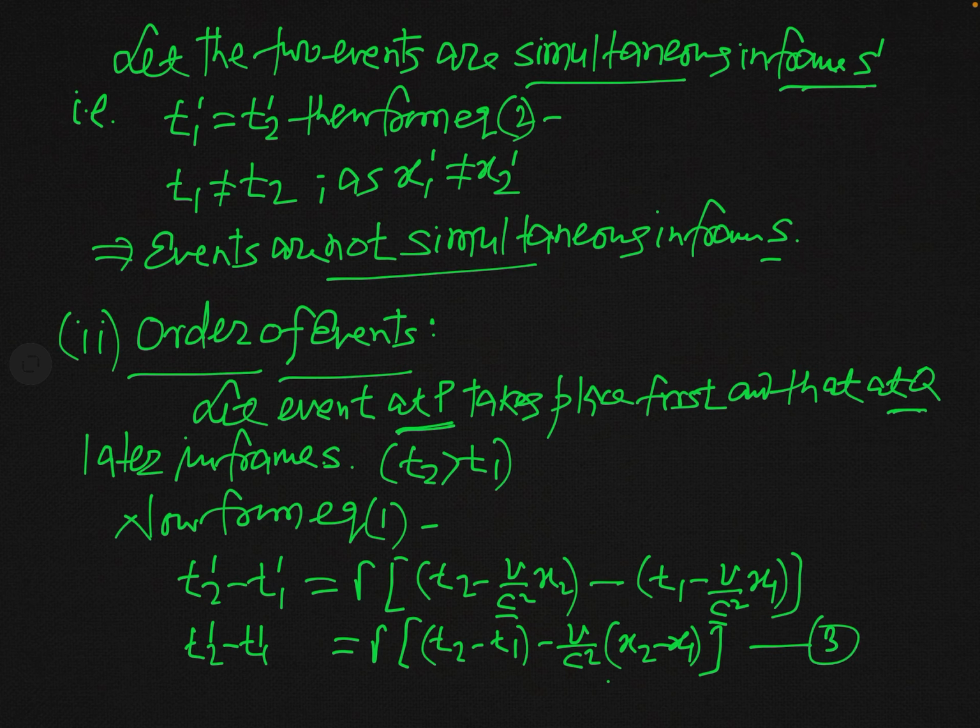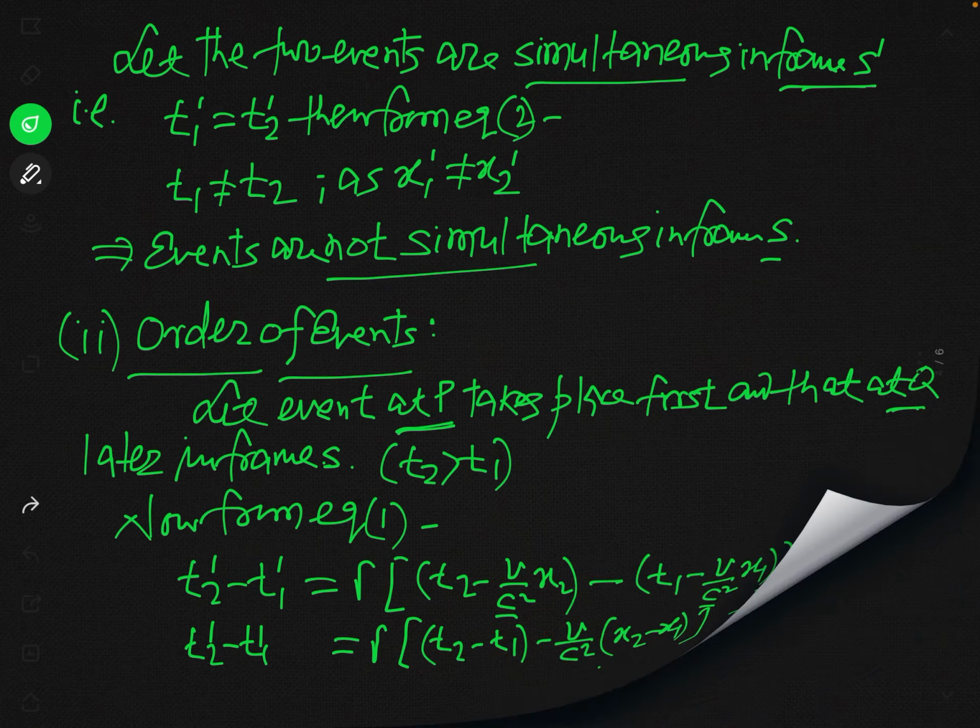Now from this equation 3, we can test what will be the order of the events in frame S prime when we know the order of the two events in frame S. In this regard there are three possibilities, and we will discuss all three. In fact, the last possibility will not be possible, but for the time being let us assume there are three possibilities.